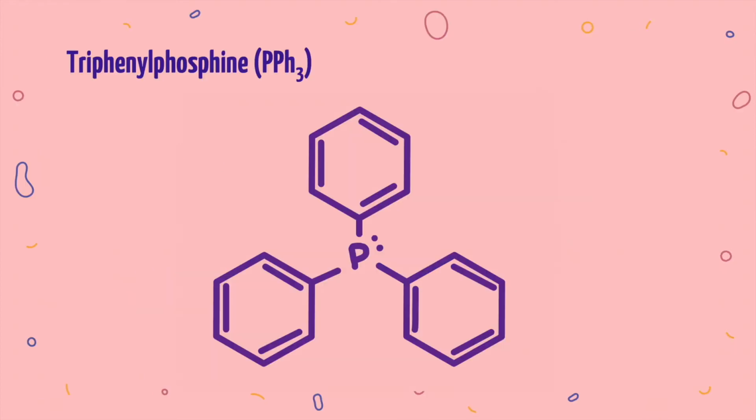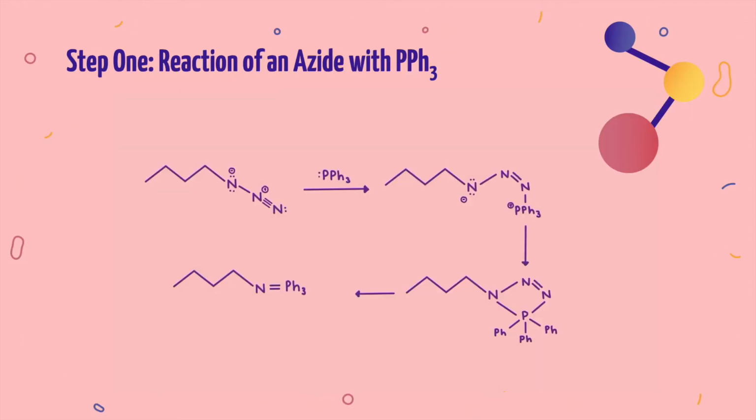This is triphenylphosphine. It is a phosphorus atom with 3 phenyl groups attached, along with a single lone pair. Triphenylphosphine is a basic compound, and therefore it is going to act as a nucleophile in this reaction. Let's take a better look at how this reaction takes place. As you can see, I've got all of our reactants and our intermediates drawn out here. Let's use arrows to see how the electrons are going to move in this first step to create our aminophosphorane intermediate.